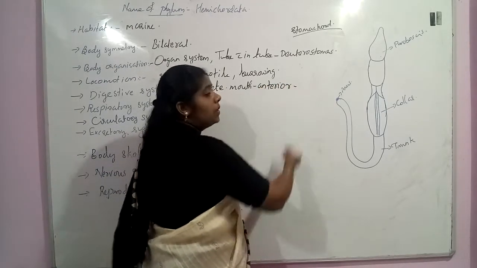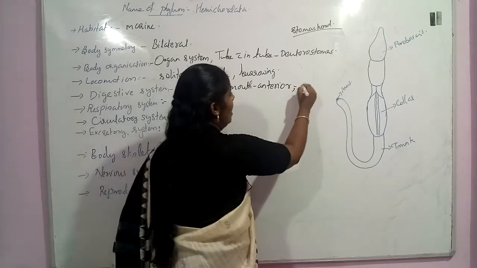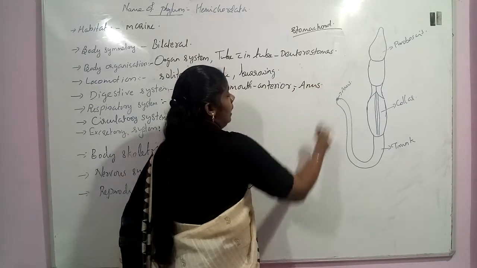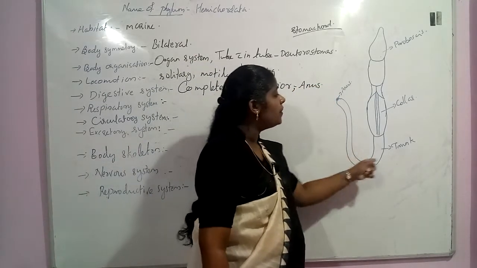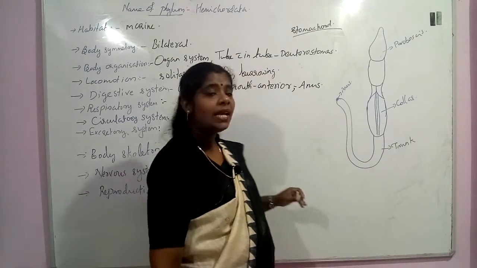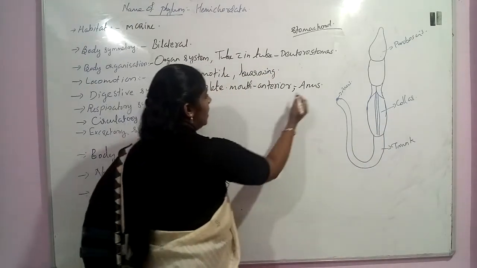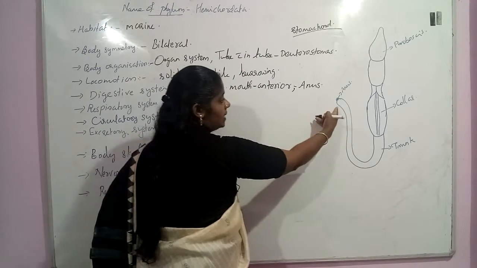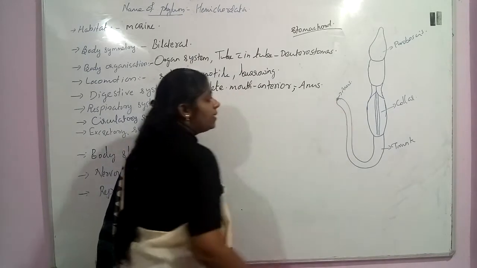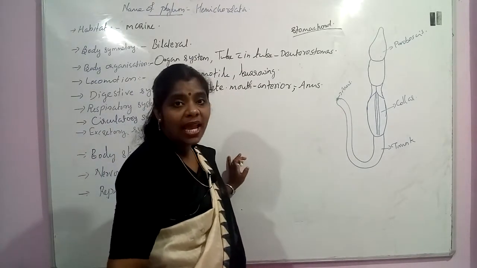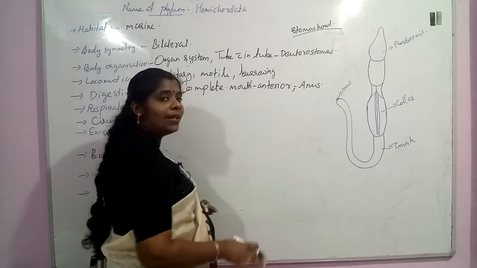The digestive tract opens to the outside through the anus. It is present at the last end of the trunk, in the posterior end. Anus is present in the last end of the trunk. They do not have a post anal tail. Post anal tail onnu adinathu illa.